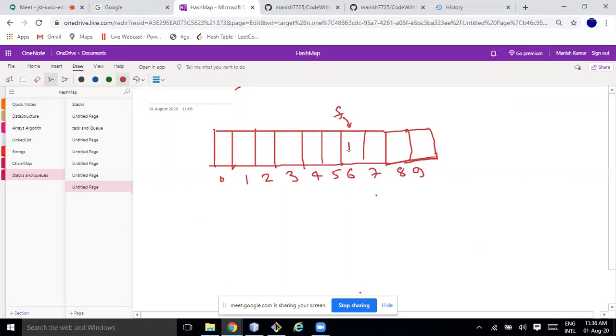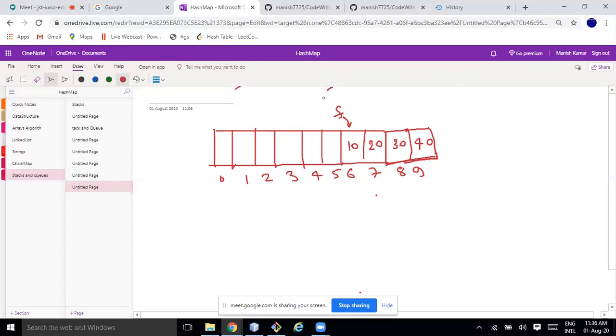Here let's say 10, 20, 30, 40 are there. What should be the next position available where I should add the element? What is the size? Size is 4.